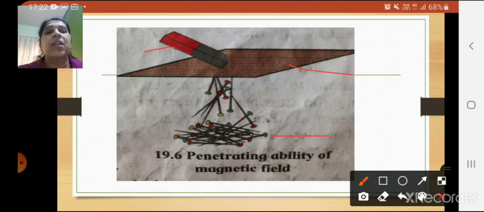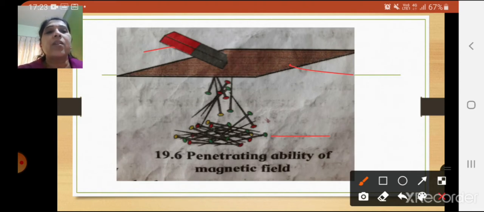What do you see? The pins which are on the table get attracted to the magnet. Even though the cardboard is in the middle, the pins get attracted because of the intensity of the magnetic field. You can repeat this experiment by introducing more layers of cardboard. Here there is one layer; you can keep two cardboards and see, then three cardboards, and like this do the observation.